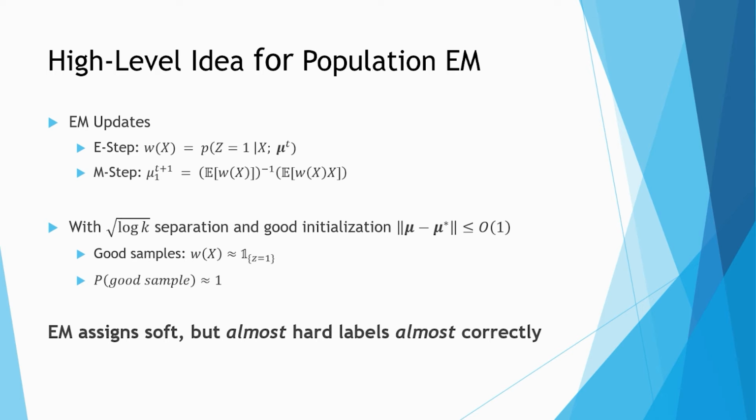And the key property here is that when we are in well-separated regime with good initialization, most of the time the weight assigned to each sample in each step is mostly correct. Let's call these samples as good samples. We can show that EM assigns almost hard labels almost correctly.